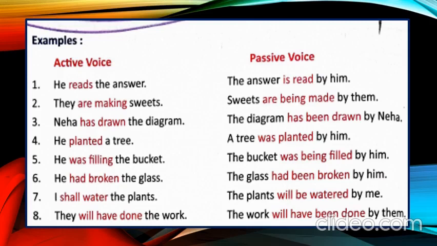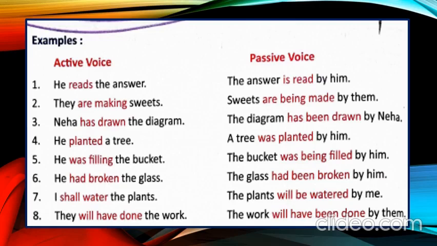Now sentence number 4, he planted a tree. Here the subject is he and the object is a tree. And this sentence is in simple past. Now how will we change it? We will use was, were according to the subject a tree. A tree is a singular subject, so that's why we will use was. A tree was planted by him.